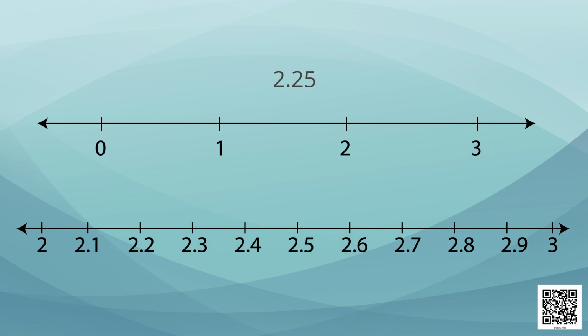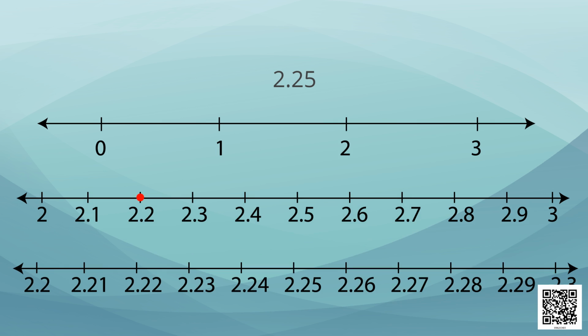Now, our number is 2.25. So, now we will look at the distance between 2.2 and 2.3, because 2.25 will definitely lie between these two numbers. We will find out that it also has been divided into 10 equal parts. That can be written as 2.21, 2.22, 2.23 and so on. So, from here we will move to 2.25, and this is the point that represents our rational number. Let us see another example now.